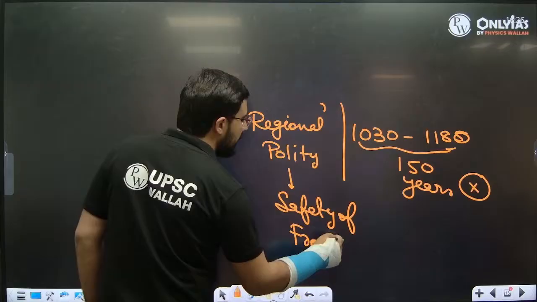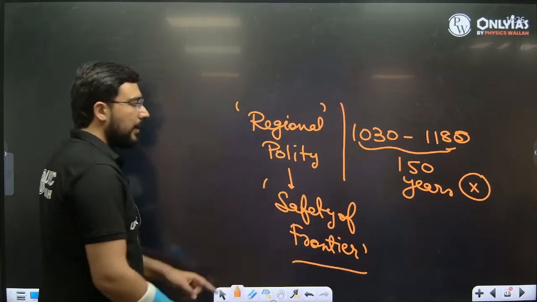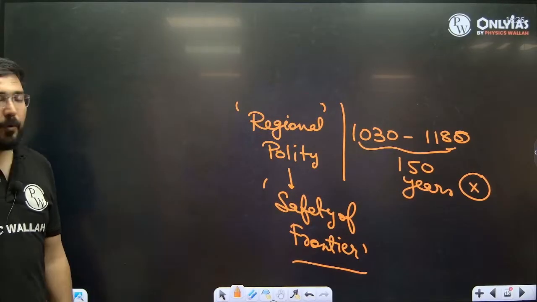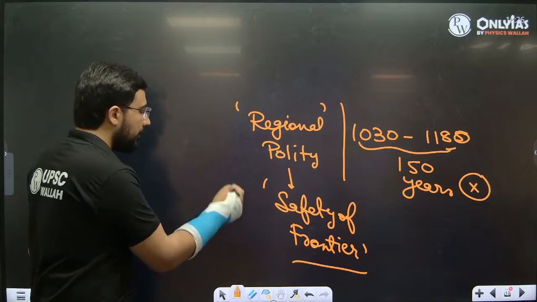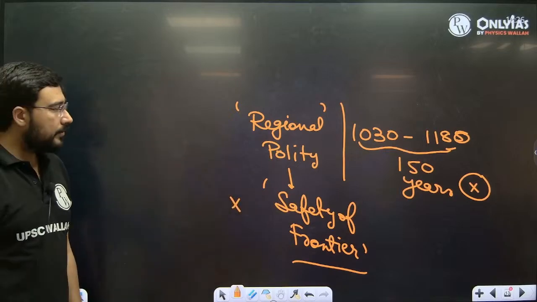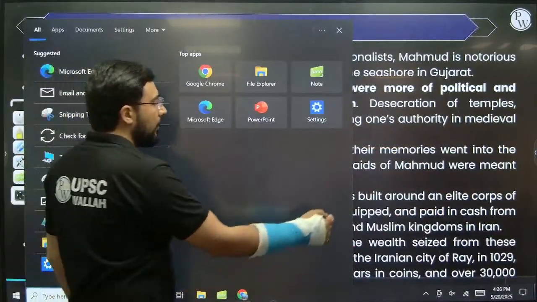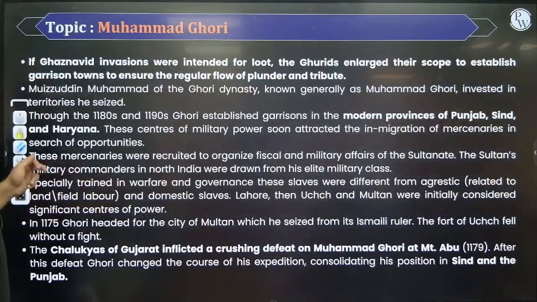These Rajput dynasties were thinking that it is only the responsibility of whoever stands first on that side to stop the invaders, and that no support of any level would go from them. So this safety of the frontier was not there, and since it was not there, it was going to be utilized by the next person, Muhammad Ghuri. Muhammad Ghuri was the one who was going to take it forward.